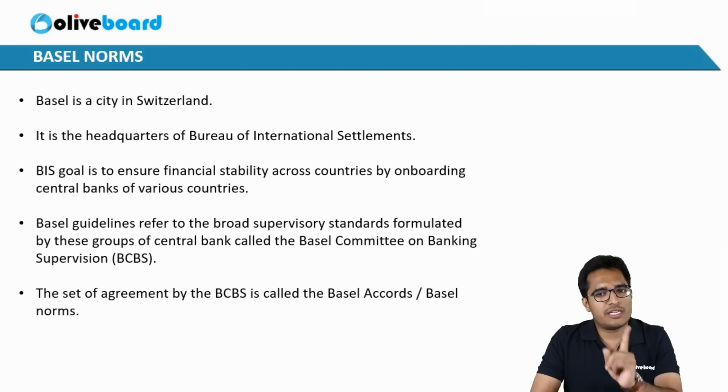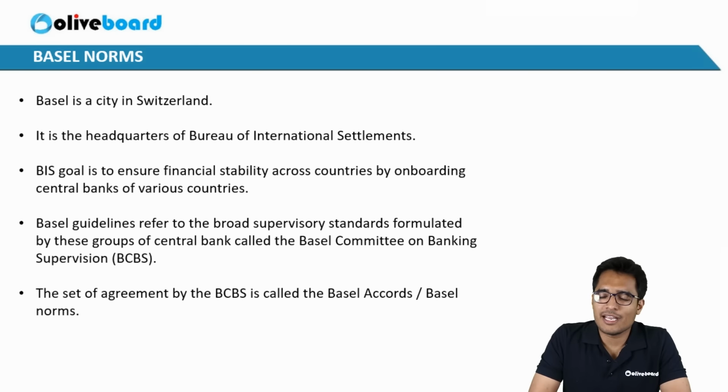The first lesson that we can take out of this example is that in case something bad happens financially, in case your assets turn into NPA or non-performing assets, the bank should have that extra cushion of capital to tide over this crisis or this episode.